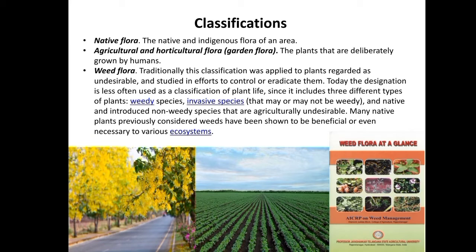So these floras are the document of all plant species in a given geographic area. The floras consist of the total number of plant species in an area, and give information about the flowering season, fruiting season, and distribution for the given geographic area.